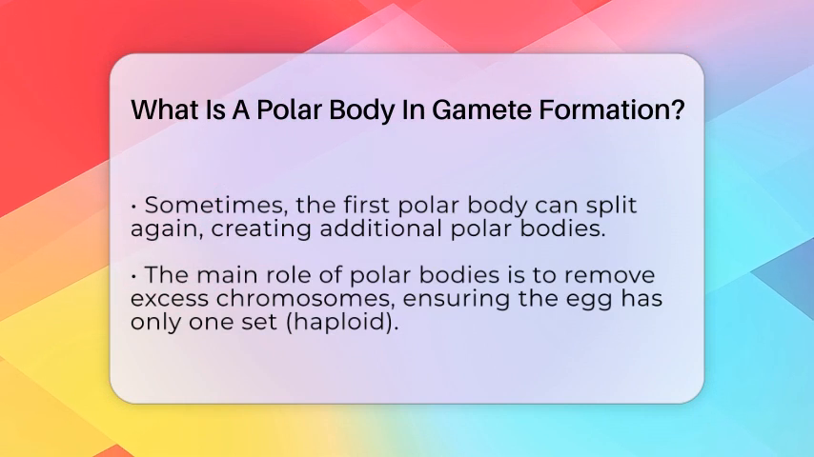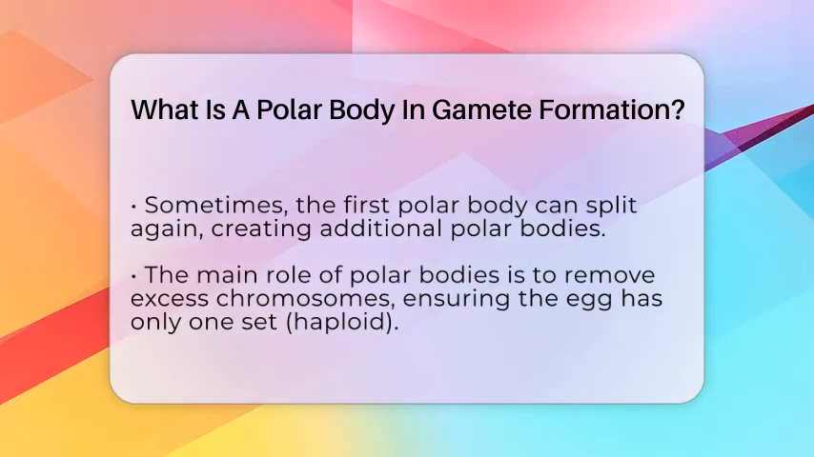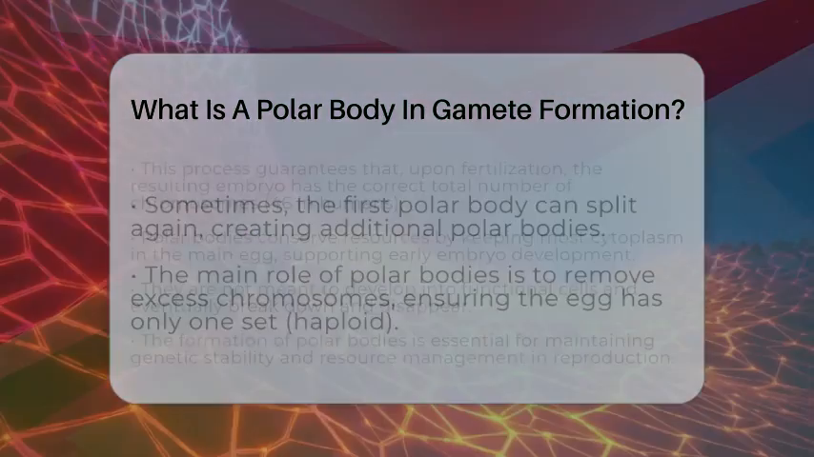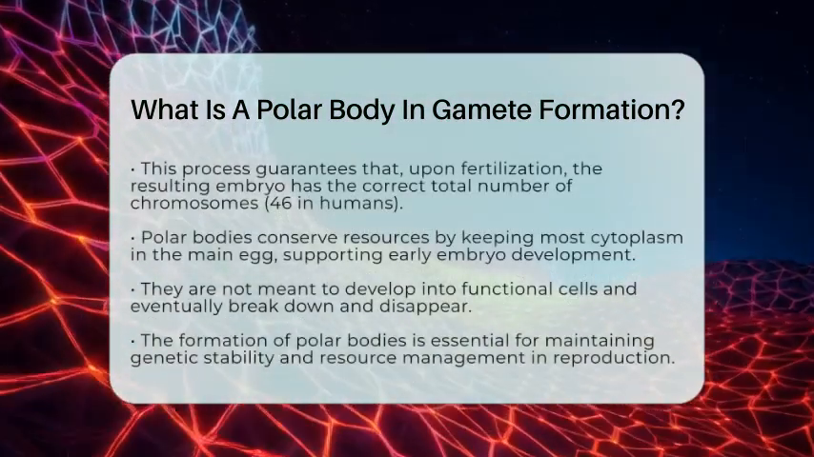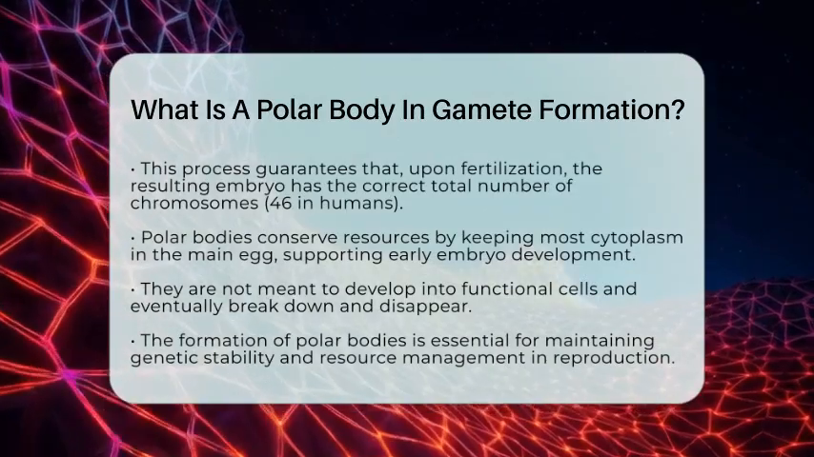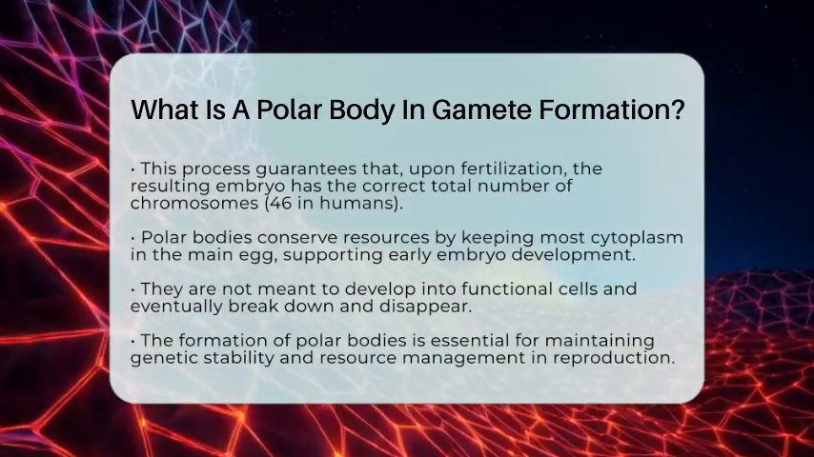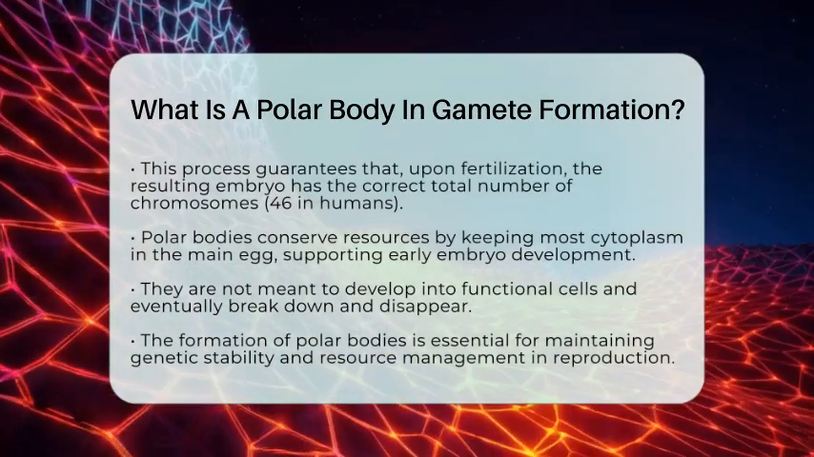Polar bodies also help conserve resources. Since most of the cytoplasm stays in the main egg, it has plenty of nutrients and organelles to support the early stages of embryo growth. These tiny polar bodies are not meant to develop into anything useful. They eventually break down and disappear.